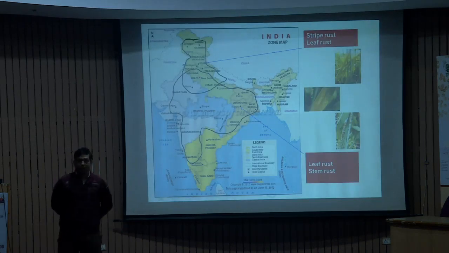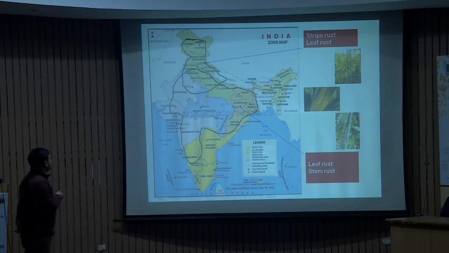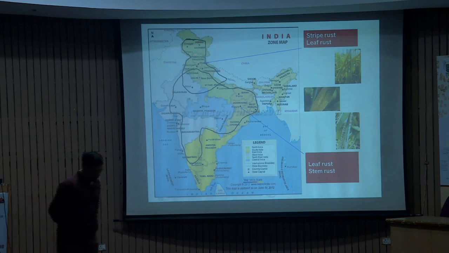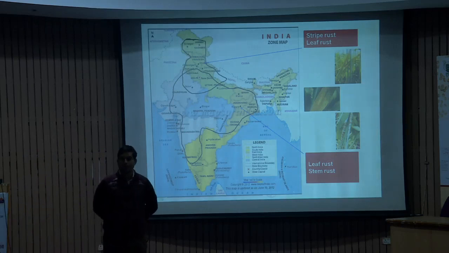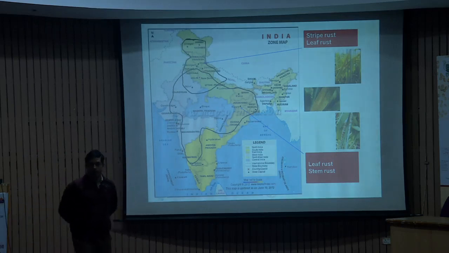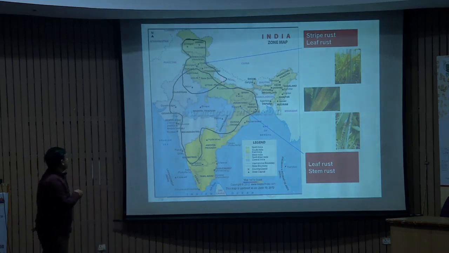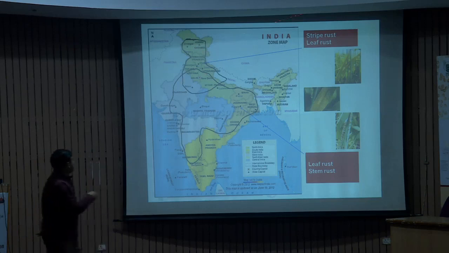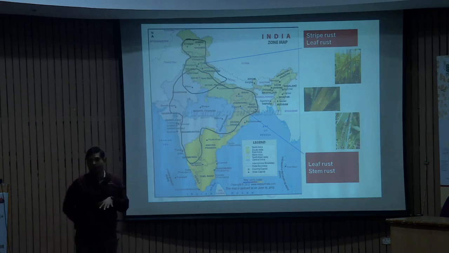So this is a map of India. As I already mentioned, J&K, Himachal Pradesh, Uttarakhand, and New Delhi. All the researchers, starting from 1931 with Dr. K.C. Mehta onwards till date, have concluded that the inoculum of stripe rust exists around the Ropar area or Punjab area, the foothills of the Shivalik Hills, but it is still not confirmed where the inoculum survives in the off season.